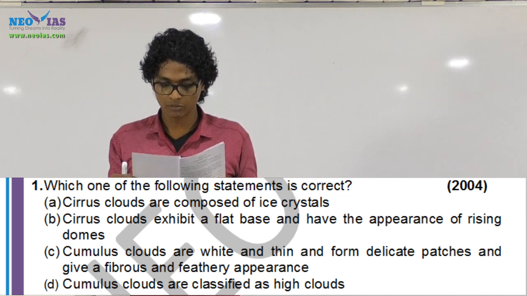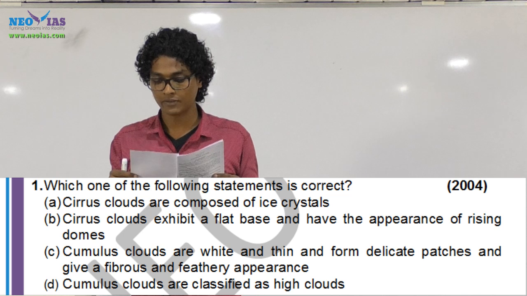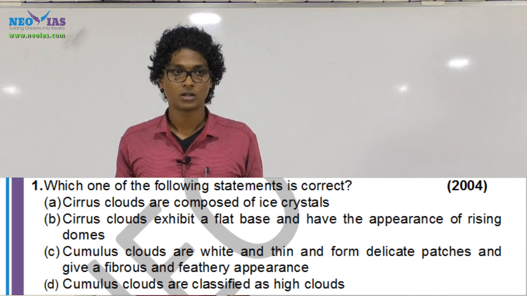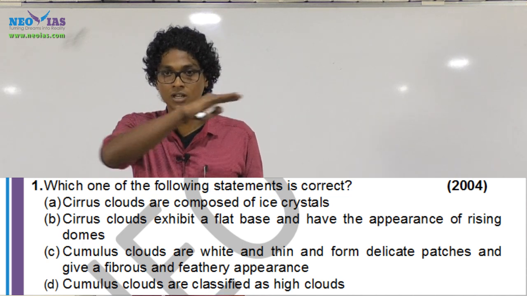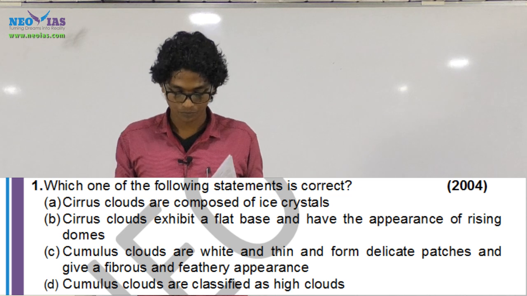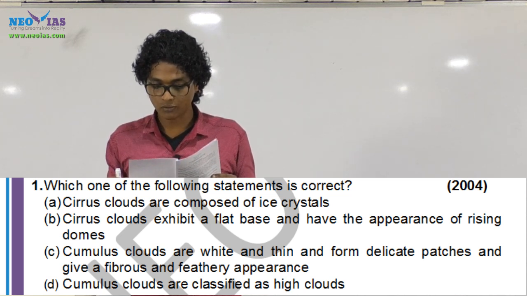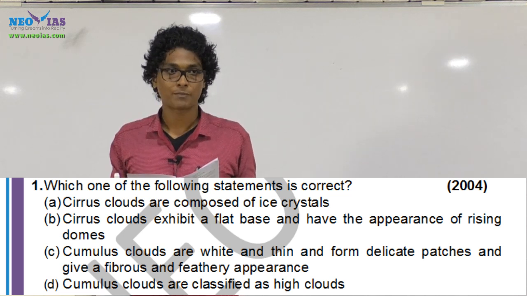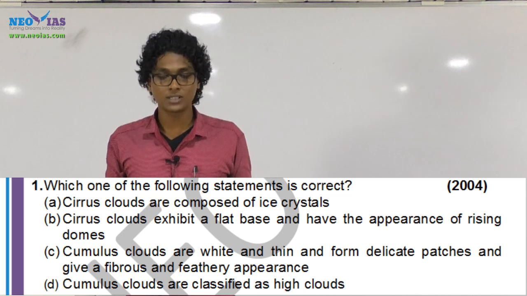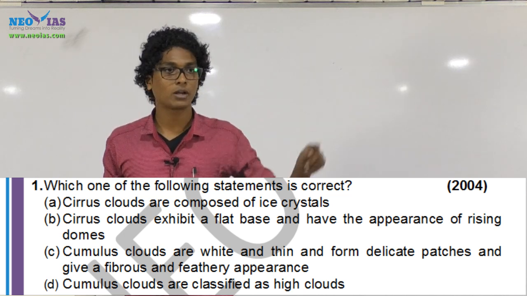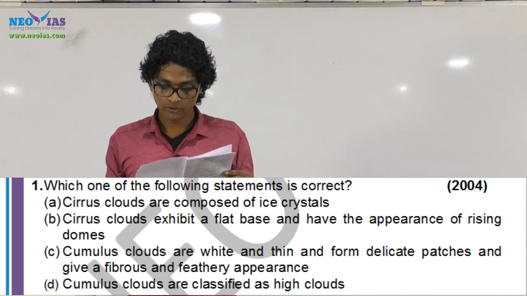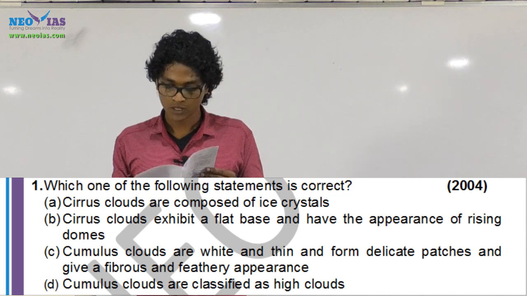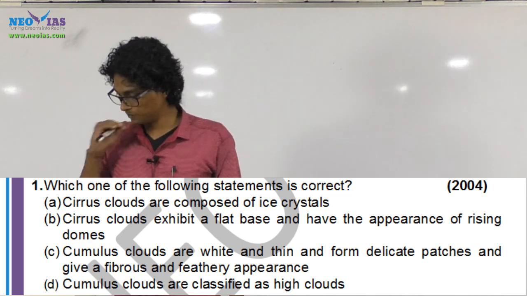Now, statement B: cirrus clouds exhibit a flat base and have the appearance of a rising dome. It is associated with which kind of cloud? Cumulus cloud. Cumulus cloud will have a flat base and a rising dome. C: cumulus clouds are white, thin, form delicate patches and give a fibrous, feathery appearance. True or false? Instead of cumulus, if it were given as cirrus, it would have been true. D: cumulus clouds are classified as high clouds. No. So the answer will be A.